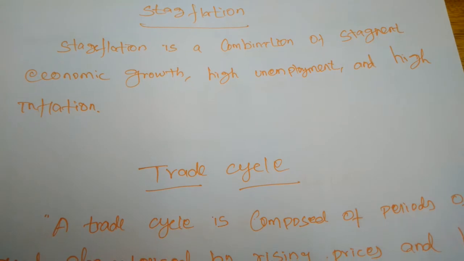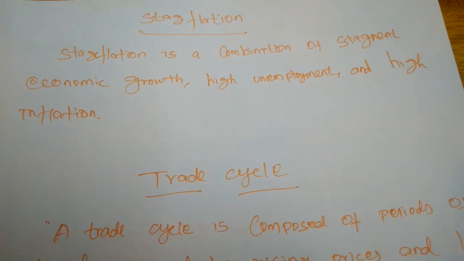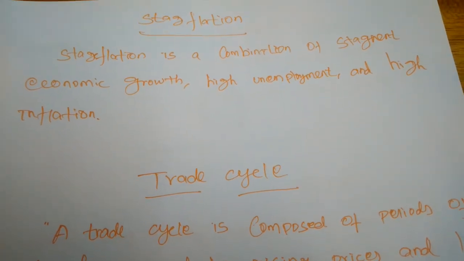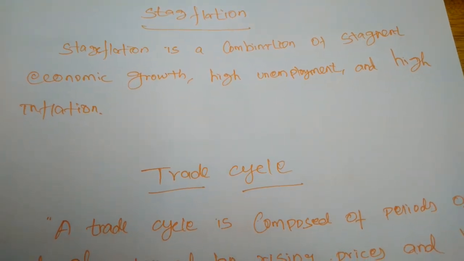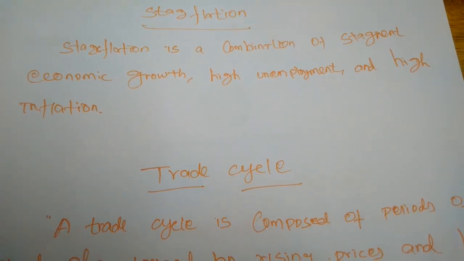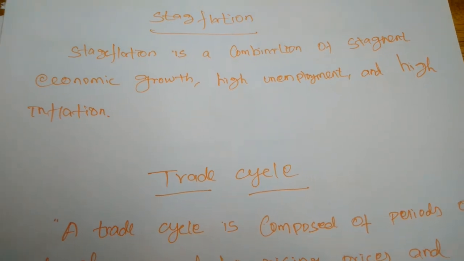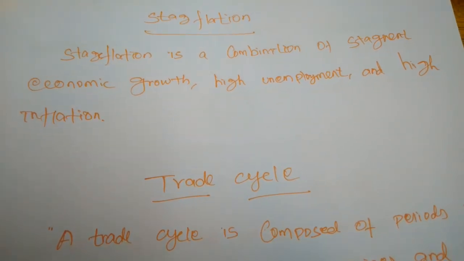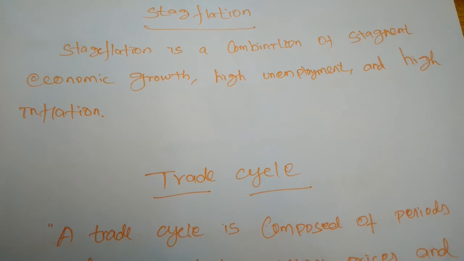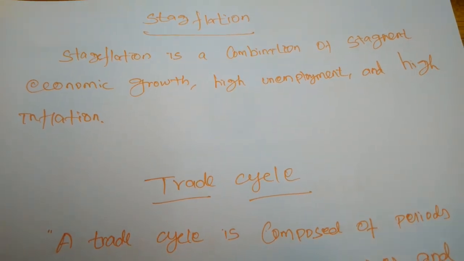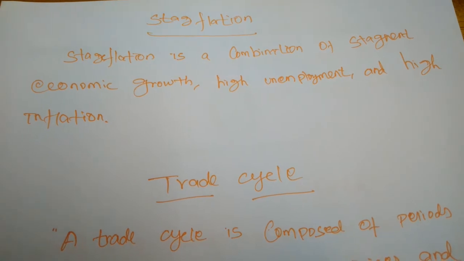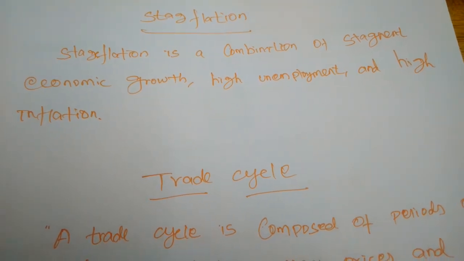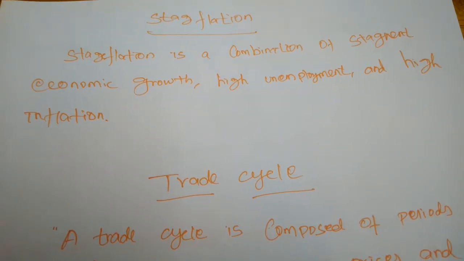Understand? A situation where stagnant economic growth, high unemployment and high inflation exist together is called stagflation. In this situation no economy will recover easily; to recover from stagflation, more effort and more help from other nations is needed.